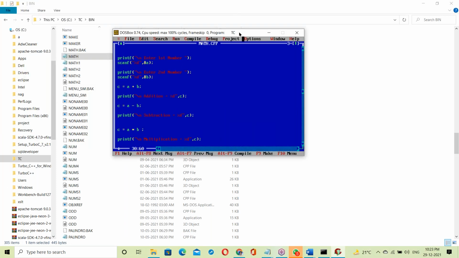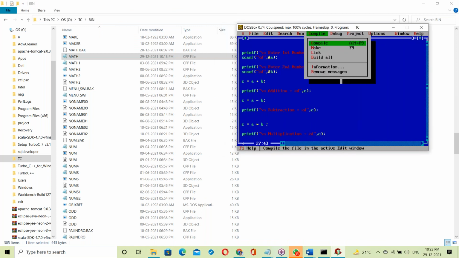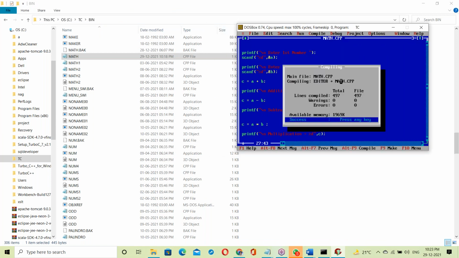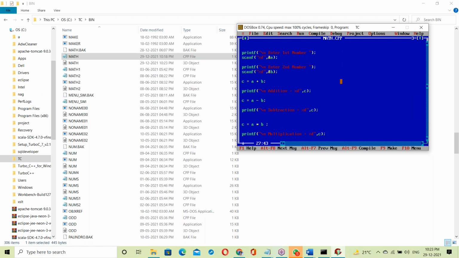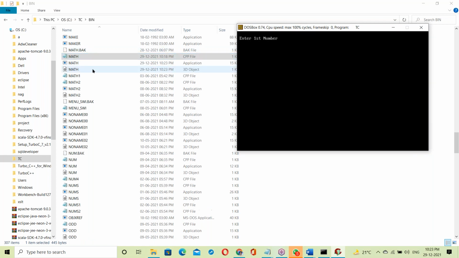I'm compiling this program. When we compile this program, what happens? Let us press Alt C to compile. Success. Now Alt R to run. When you run this, something happens in the background.